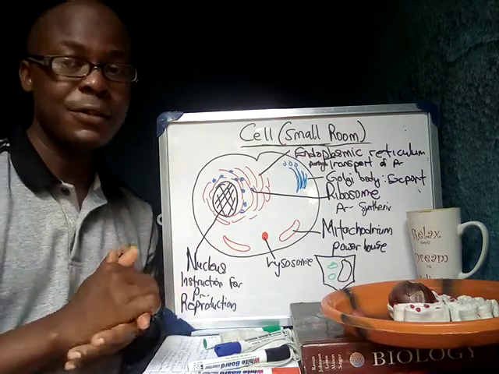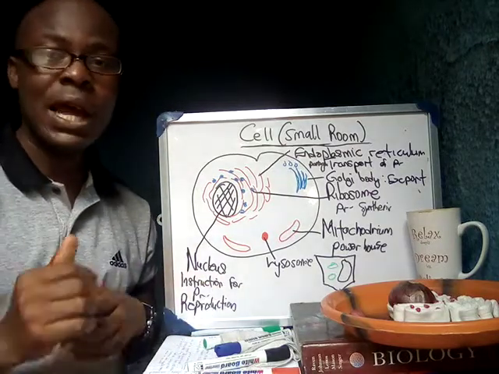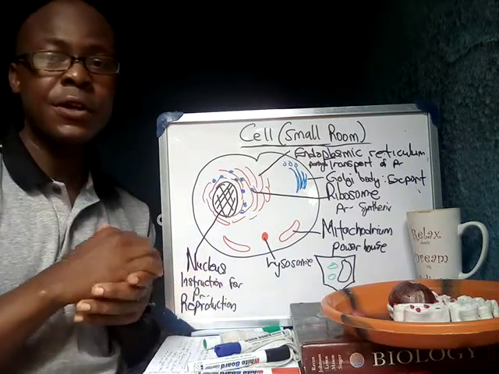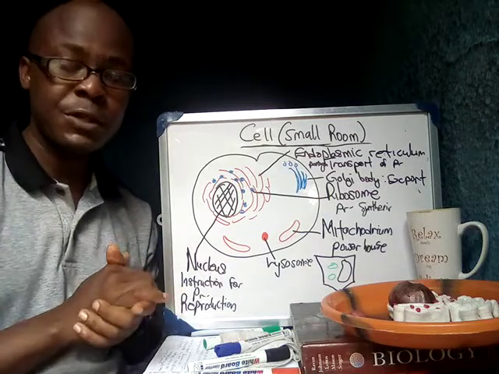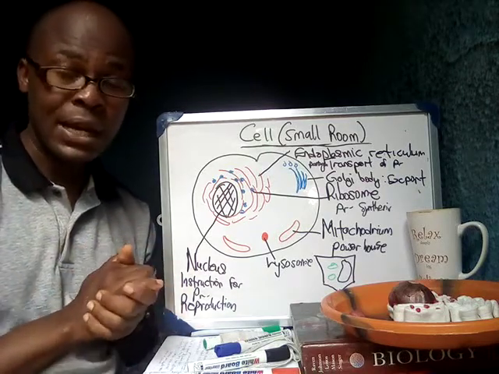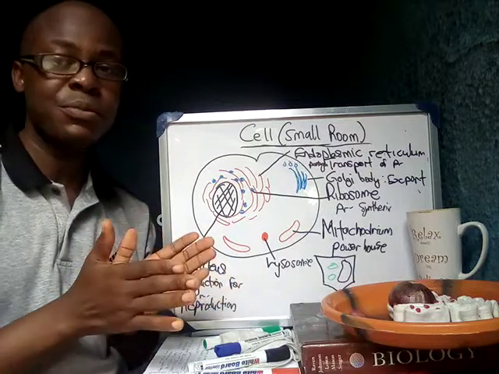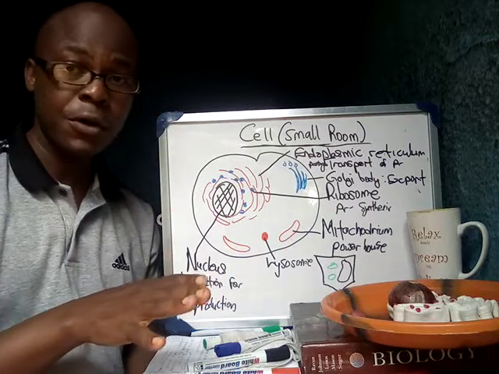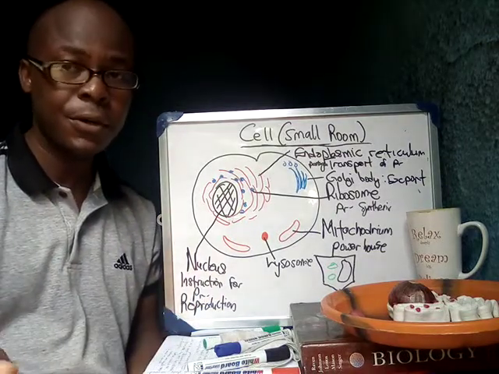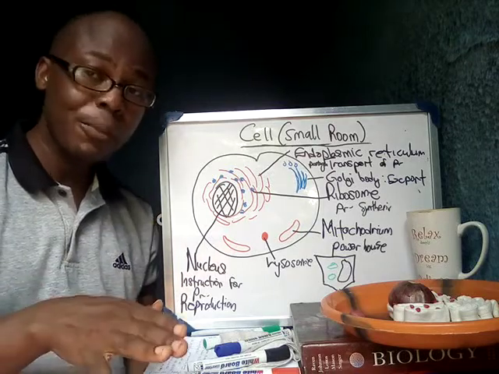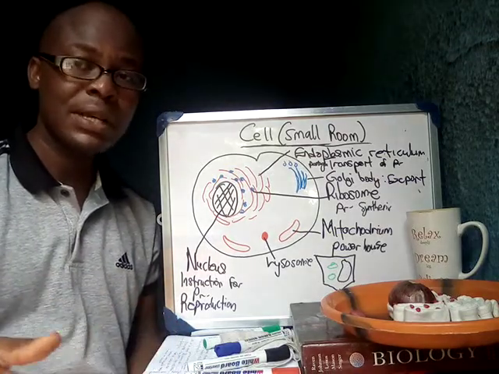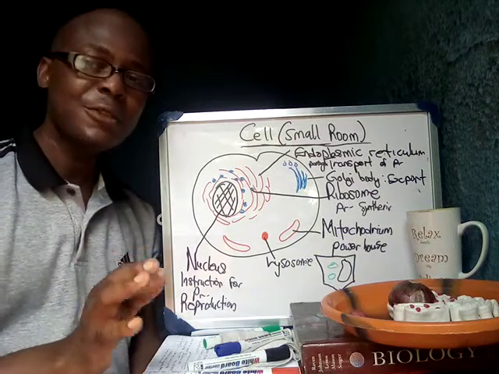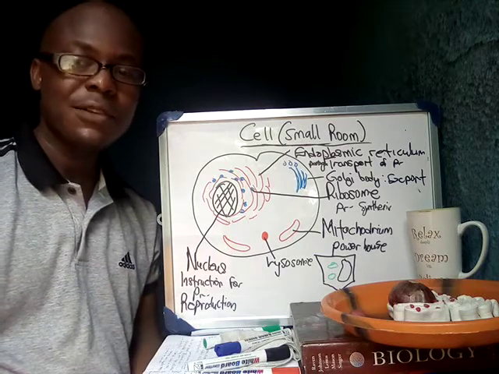We have also said that cells could be prokaryotic or eukaryotic, and we've said that a typical animal cell is membrane bound. It has a nucleus, a Golgi apparatus, the endoplasmic reticulum, mitochondria, and all that. Then we said three main basic differences between plant and animal cells are that the animal cell does not have a cell wall, the plant cell has a rigid cell wall. The animal cell does not have chloroplast, the plant cell has chloroplast. The plant cell has a large central vacuole, the animal cell has little or no vacuole. So that's it for this class.